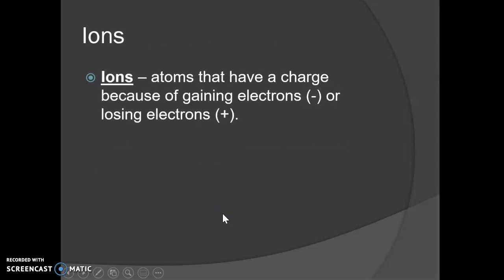The next word is ions, so lots of vocab here. Hopefully you remember these from the review unit. Ions have a charge because they've gained or lost electrons. So the 2 words you want to think of for ions are charge and electrons. And there's actually specific words for each of those. Cation means positive and anion means negative. And remember, a cation, look for that lowercase t, it looks like a plus sign.